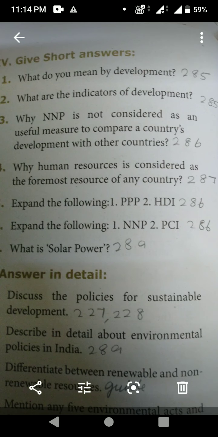First question, take page number 292, Roman number 4. First question, what do you mean by development? That is page number 285. Under the heading Introduction, first para full.